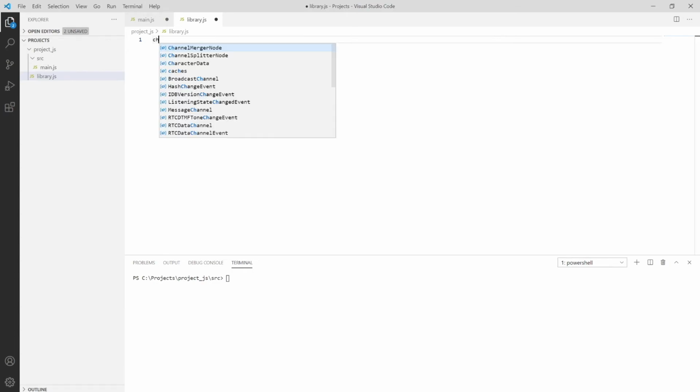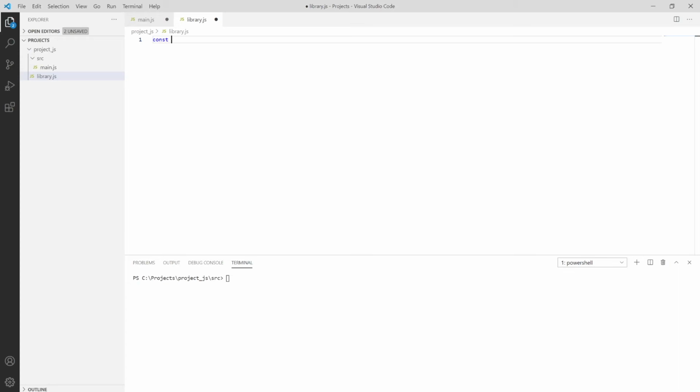Here we are creating one function using const, check availability. We'll check whether the item is present or not.